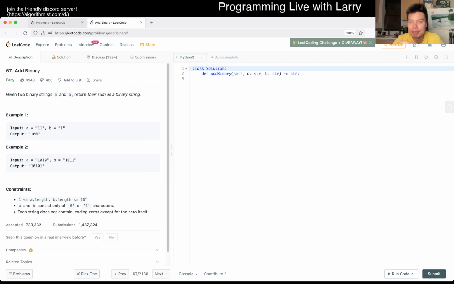When you're doing these problems at home, try to work on what you think you want to improve on, right? If you already know this and you think it's just typing, then that's fine. Many languages have libraries for these, so you could just convert to int, add them, and then change it back to binary or something like that. That's going to be a one-liner and you can do it if you want. But of course, try to challenge yourself, think about the edge cases and stuff like that, and just play around with it.